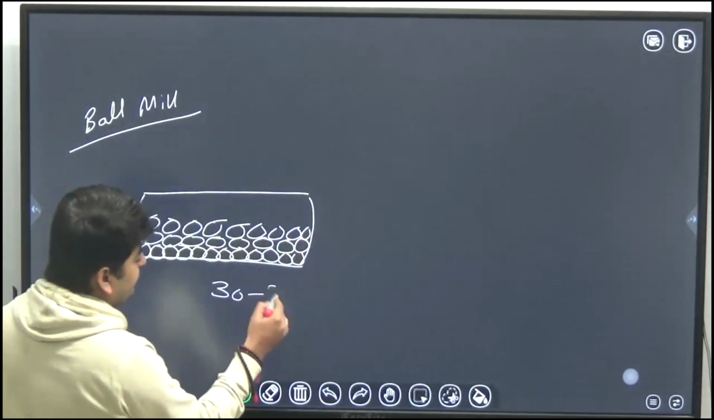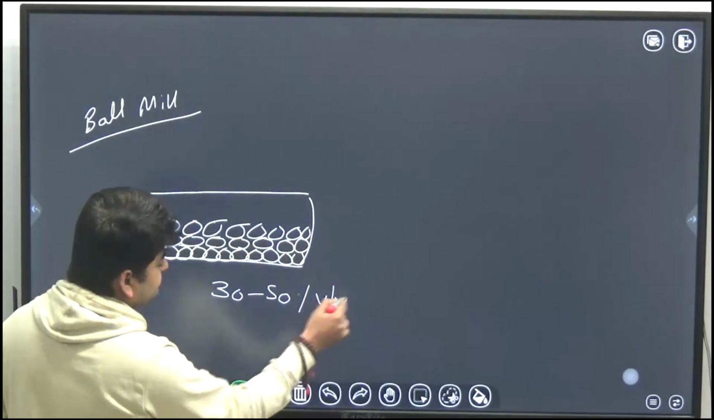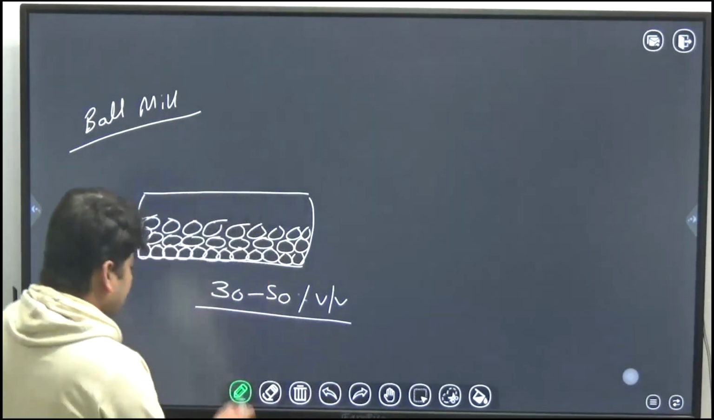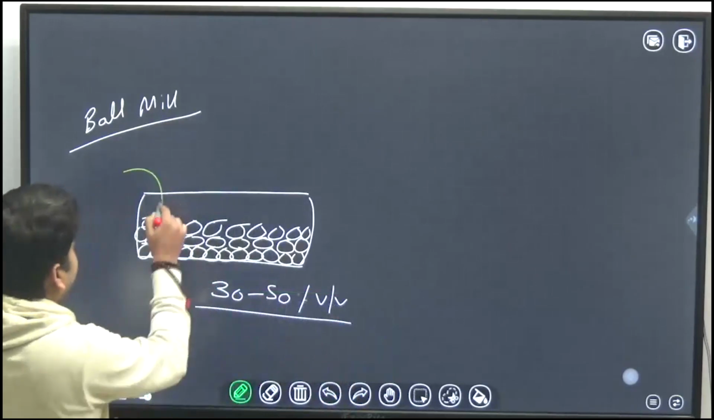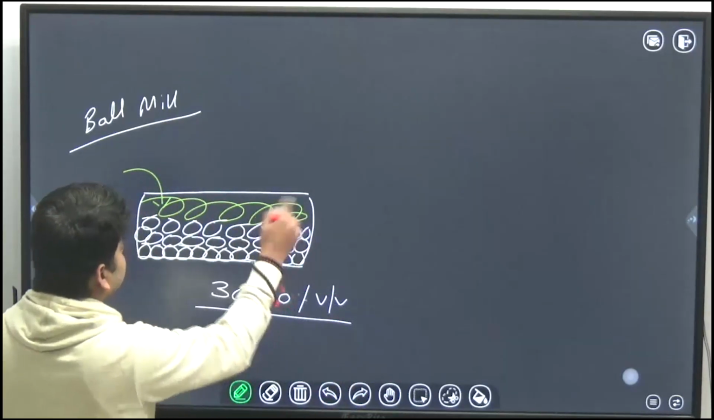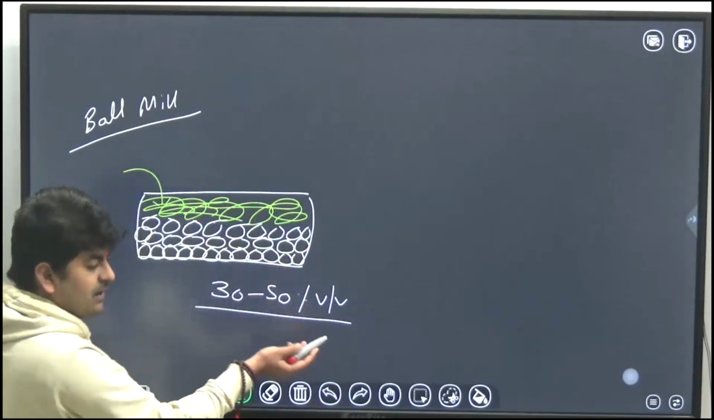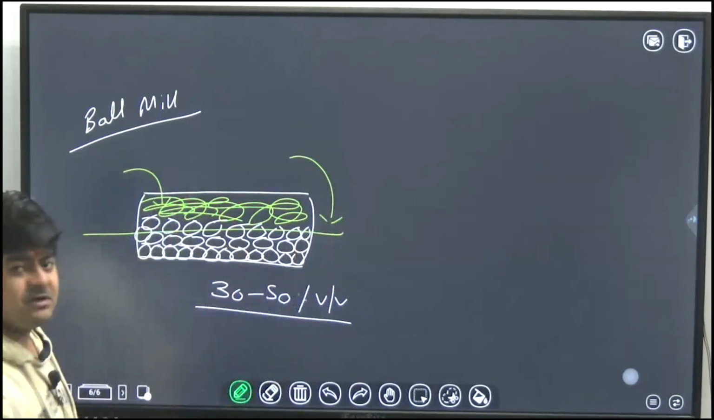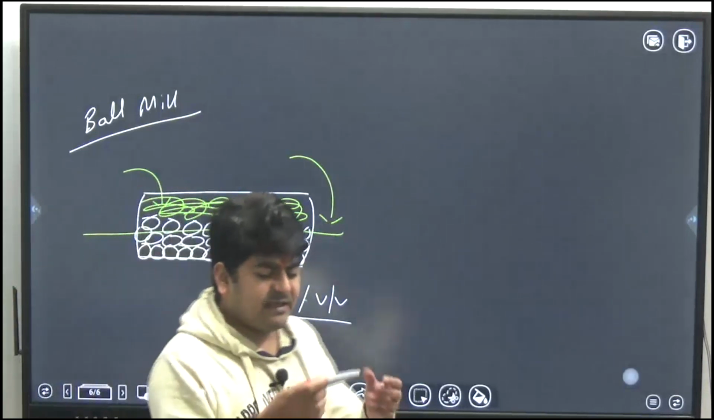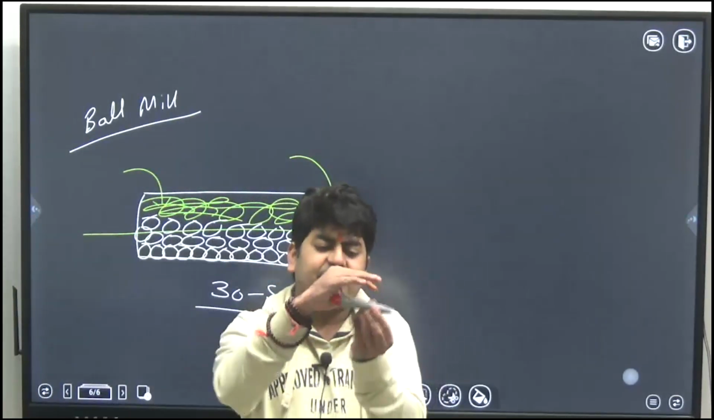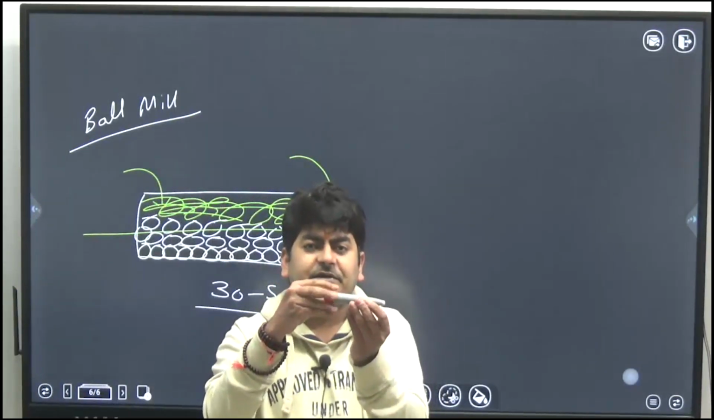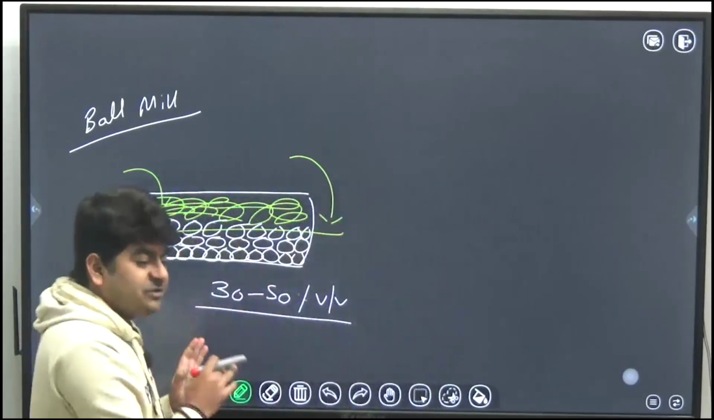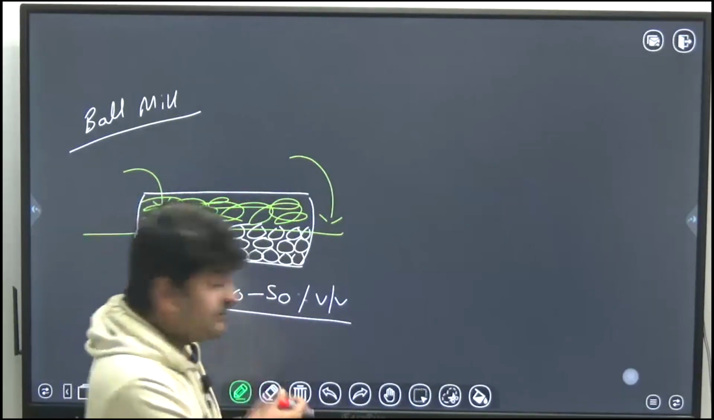Up to 30 to 50% by volume. Okay, and then we feed the material which we want to crush. We feed that material, and after that we start to rotate this cylindrical shell on its axis. Like if this is the axis, here we have the cylindrical shell, so it will rotate on its axis. Okay, and during this rotation, if you see the cross-sectional view,